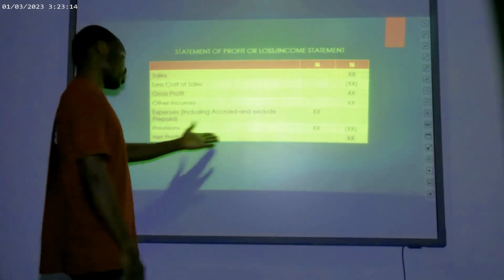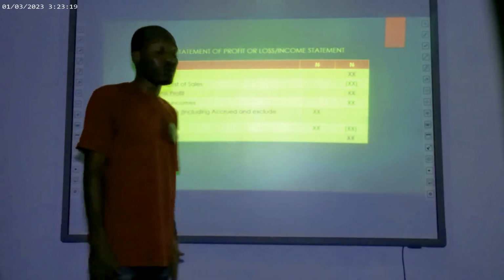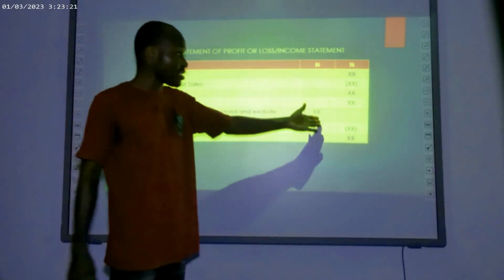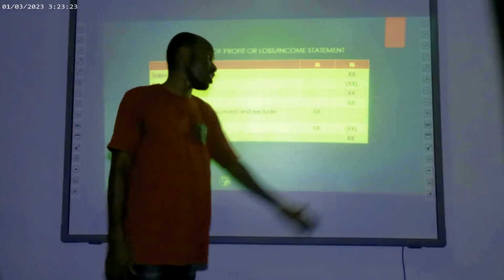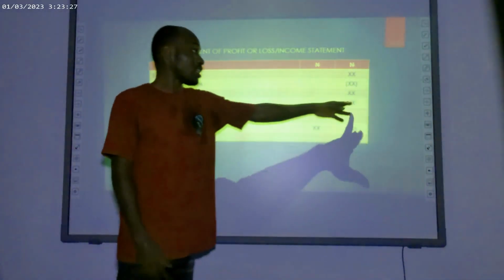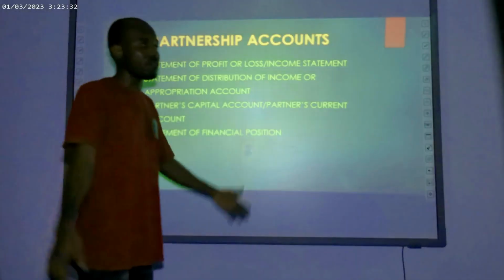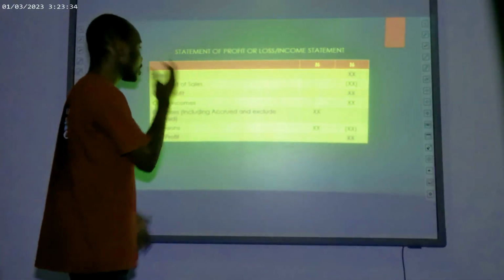So we then consider provisions. All the provisions in the period will also be adjusted for. So once we have our expenses and the provisions, we add them together. Then we deduct that from our total gross profit and other income. Once we deduct that, then we have our net profit. That is all about the income statement.